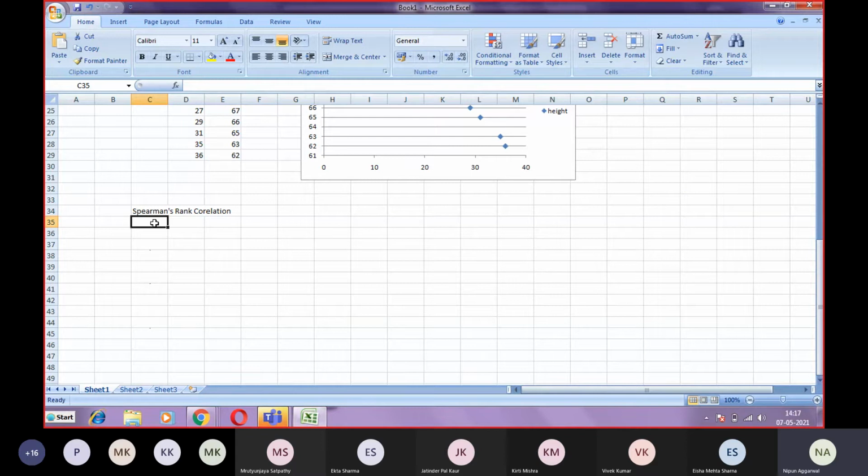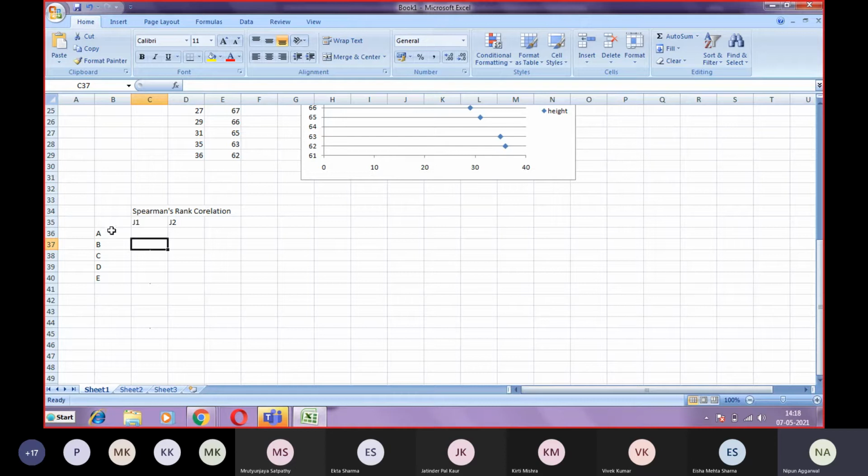Let's take an example. A competition is going on, and there are two judges making judgments on the contestants. There are two judges, J1 and J2, and suppose there are 5 contestants, which we label A, B, C, D and E so that we don't confuse them with numbers. These 5 contestants are judged by 2 judges, J1 and J2, and the condition is that the two judges make their judgments independently. They do not consult each other before making the judgment.